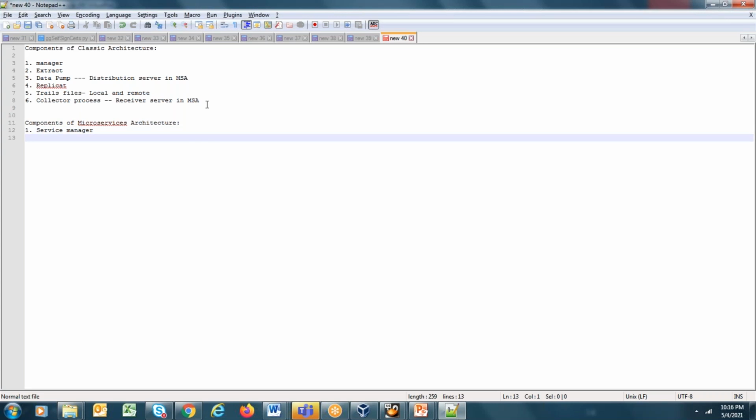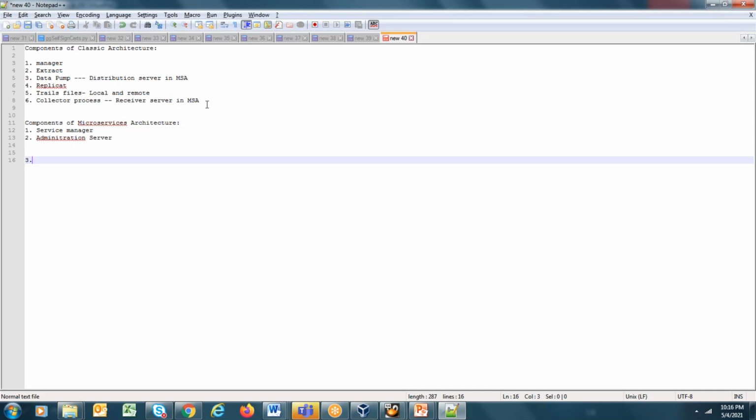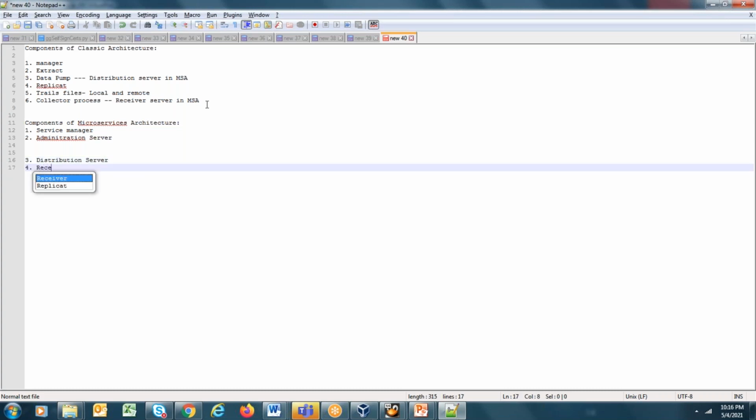The service manager is basically the watchdog for all services. Under the service manager, you have the administration server, then the distribution server, then the receiver server.